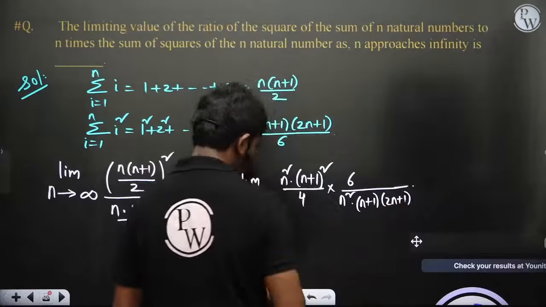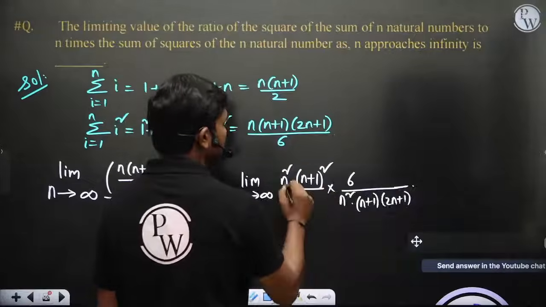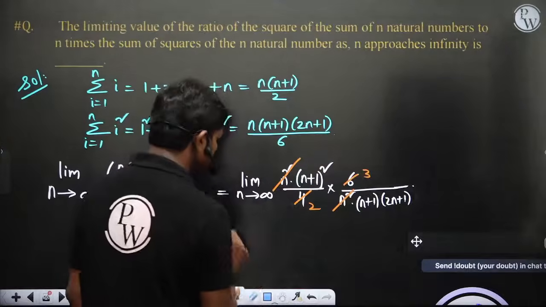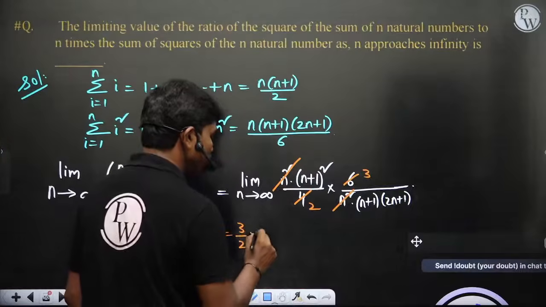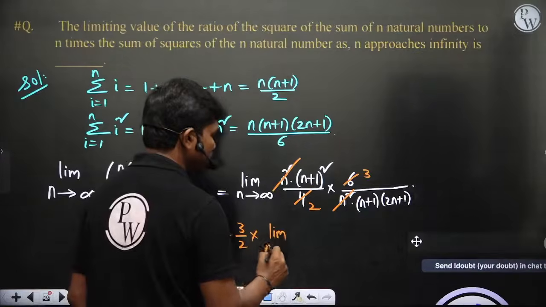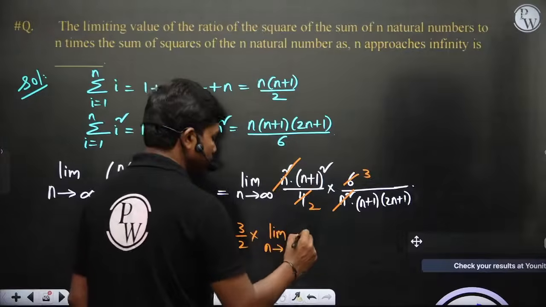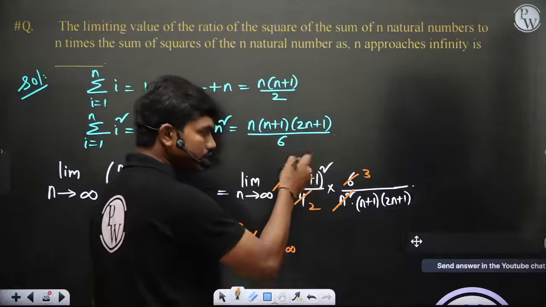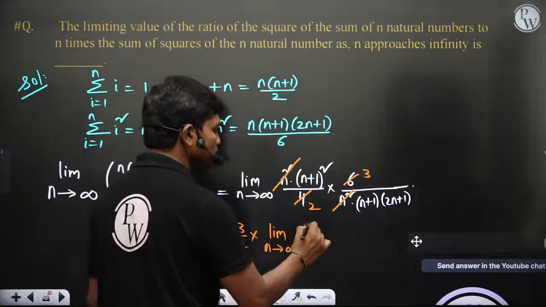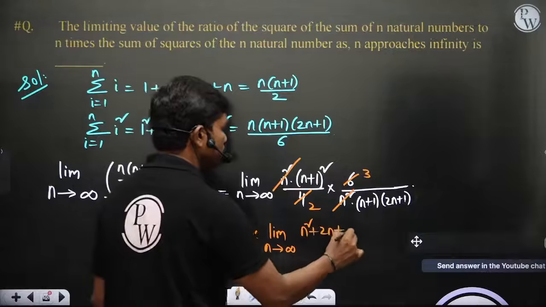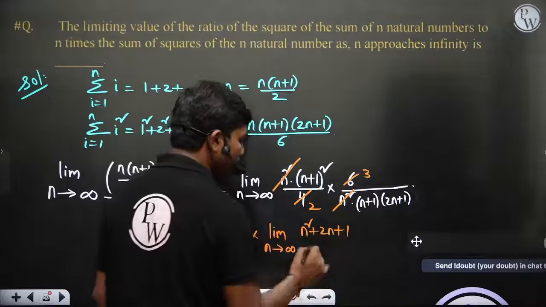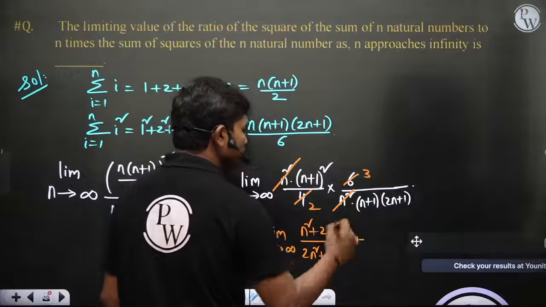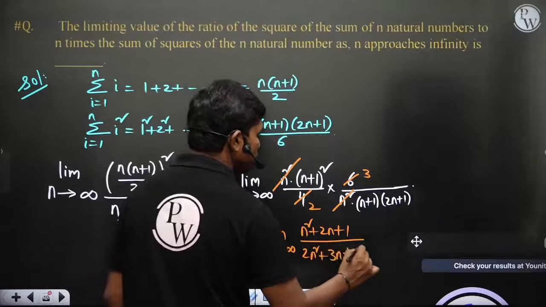Now you can cancel this n square, this gives you 2 and this gives you 3. So 3 by 2 times the limit n tends to infinity. If you expand this, the highest degree term would be n square, so n square plus 2n plus 1 divided by 2n square plus 2n plus n, that is 3n plus 1.